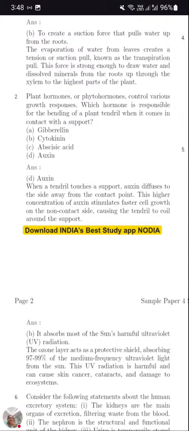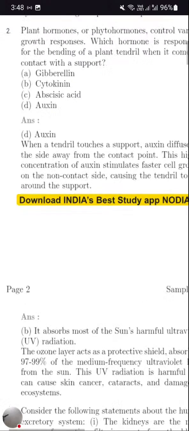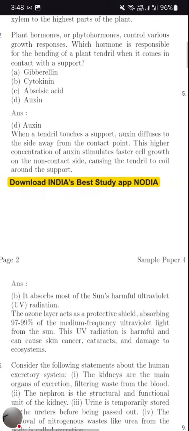So here, when the tendril touches, take out the screenshot of this answer. This is important for the long answer. You can learn this for the long answer also. When a tendril touches a support, auxin diffuses to the side away from the contact point. This higher concentration of auxin stimulates faster cell growth on the non-contact side, causing the tendril to coil around the support. So it's a very important question.